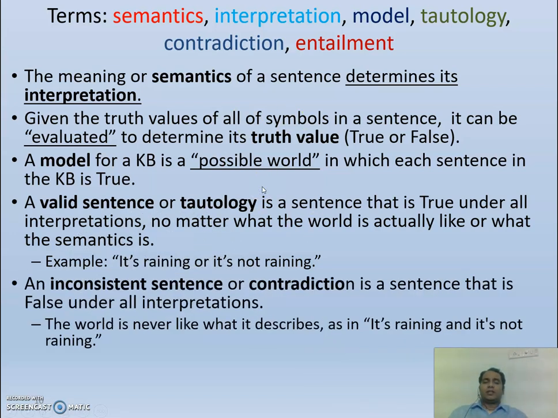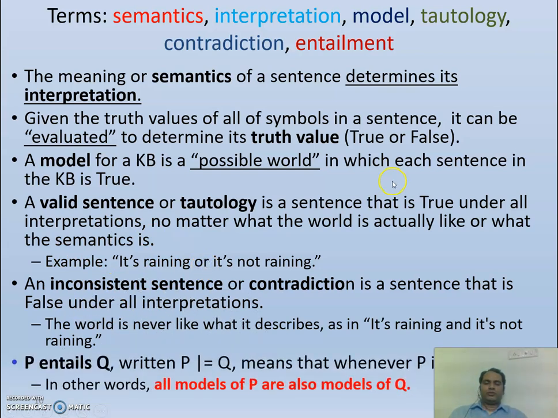In the same way, it may be a contradiction. That means it fails in all the cases. For example, if I say "it's raining and it's not raining," this cannot happen. Either it rains or it won't rain; both cannot happen at a time. A student passing and failing at the same time is not possible. That we call a contradiction. Either the student passes or he fails.